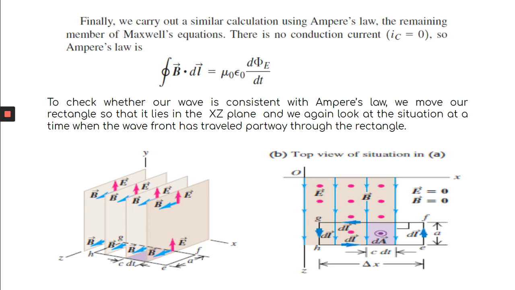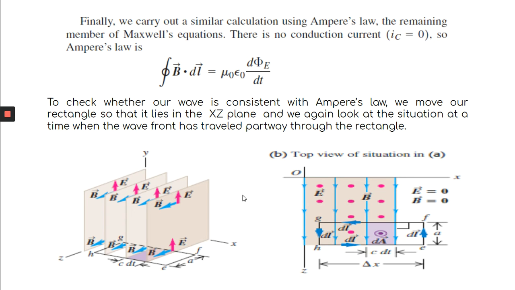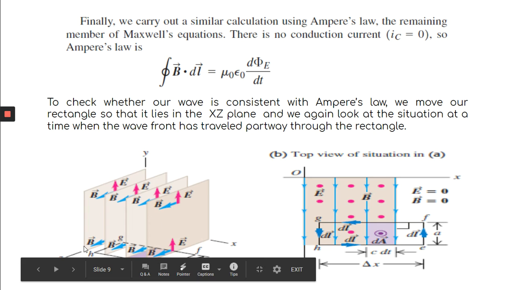Sorry, I have put something wrong here. This is the direction of B, along the Z axis, meaning the outward direction. So along GH, B and dl are parallel to each other.